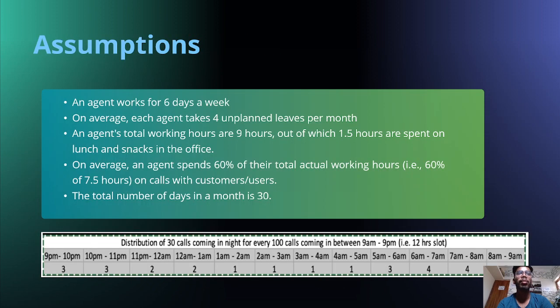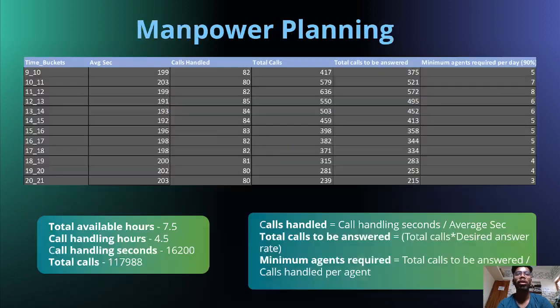So these are the assumptions. The agents work 6 days a week, and on average each agent takes 4 unplanned leaves per month. These are all the observations and assumptions that the company has given to us.